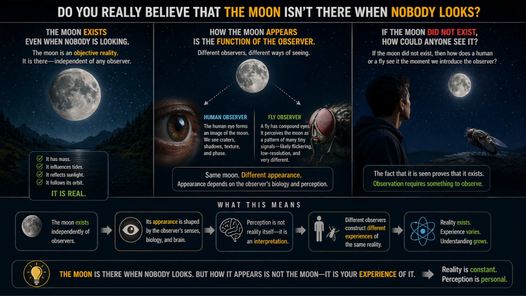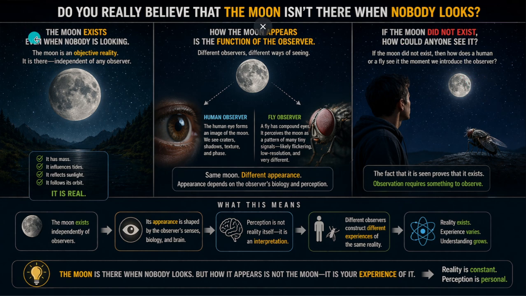Do you really believe that the moon isn't there when nobody looks? The moon does exist when nobody is looking at it, but how it appears is the function of the observer. A fly has a compound eye, therefore how the moon appears to a fly is different from how it appears to a human. Furthermore, if the moon did not exist, then how does a human or fly see it the moment we introduce the observer?